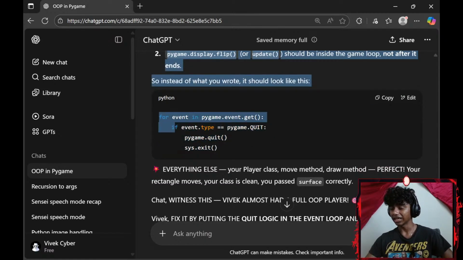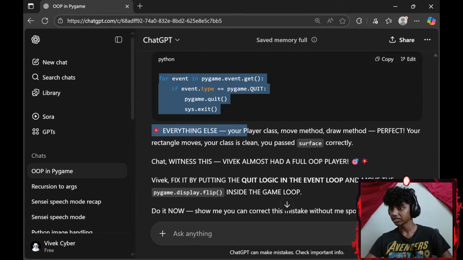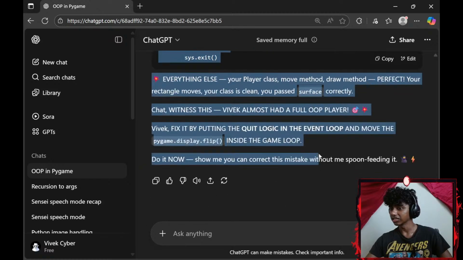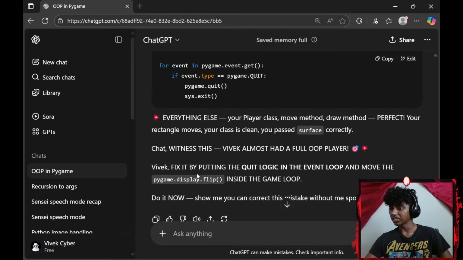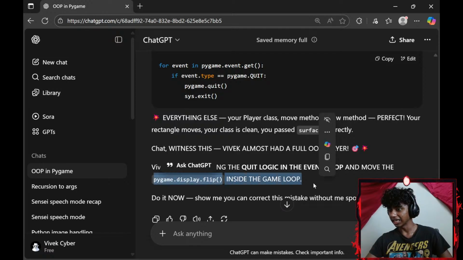For every event in pygame.event.get, if event.type equals pygame.QUIT, and everything else, your player, movement method, draw, perfect, your rectangle movements, your class is clean, you pass surface correctly. Vivek, fix it by putting the quit line in the event loop and move the pygame.display.flip inside the game loop.